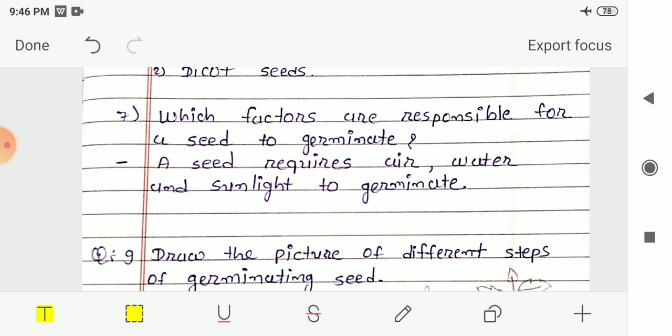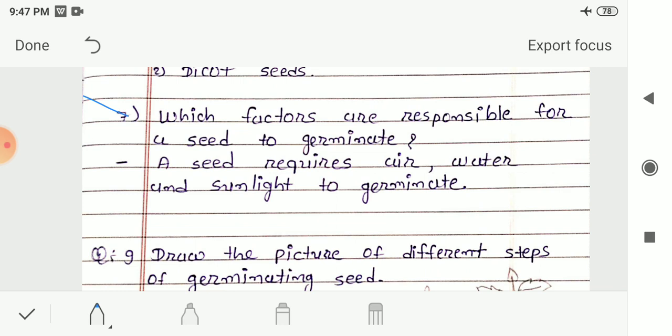Next, seventh number question is, which factors are responsible for a seed to germinate? Which are the things required by a seed to germinate? So a seed requires air, water and sunlight to germinate. A seed requires carbon dioxide from the air to make its food, then water, and sunlight from the sun, or you can say heat from the sun, to germinate. So these are the factors required by a seed to germinate. So here our question answer gets over.